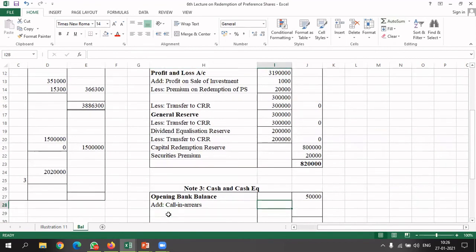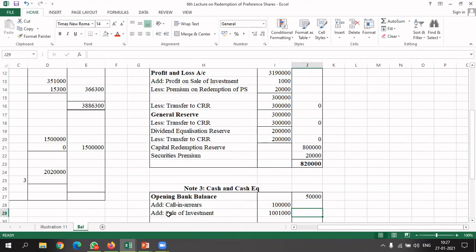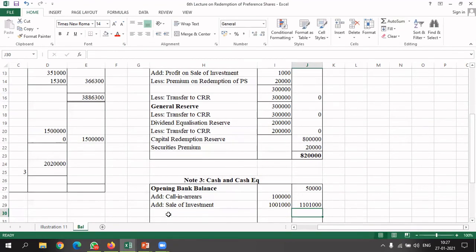Okay, how much we got? 1 lakh rupees. Okay, then we have also got amount from sale of investment. So sale of investment, we got how much? 10 lakh 1,000. So here we got 11 lakh 1,000. Okay, total amount is how much?